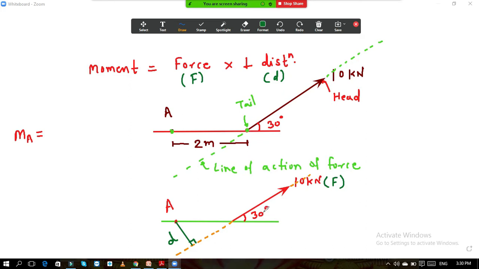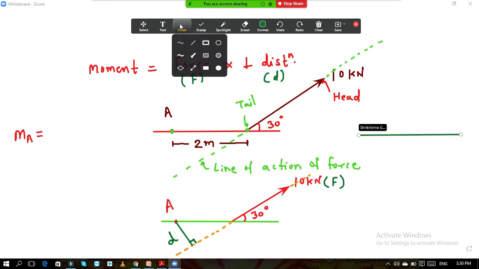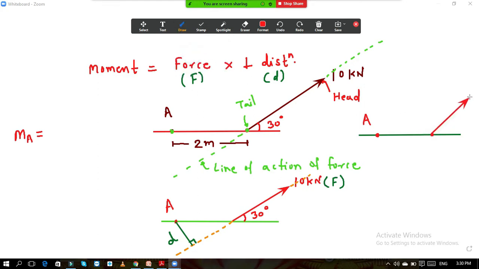Now another way is that we resolve the forces. Normally, what we do, suppose this is again the same line. Again I am considering here the point A, and at this point the force is acting. So I will again draw the force, and this angle is 30 degree and this is 10 kilonewton.